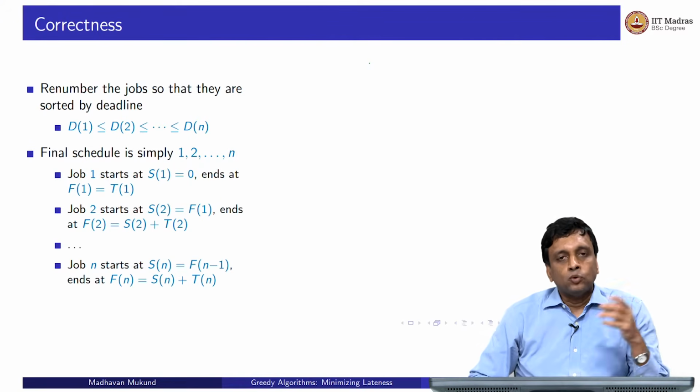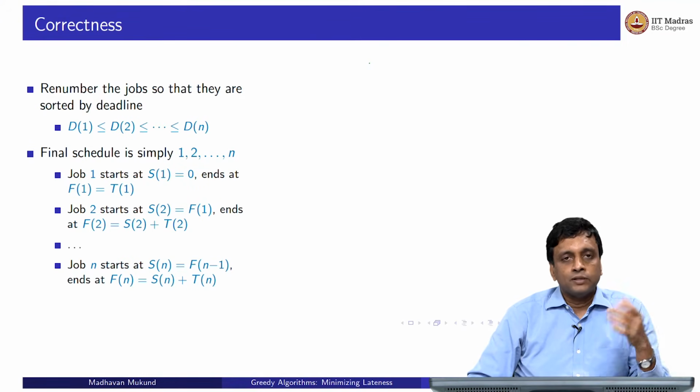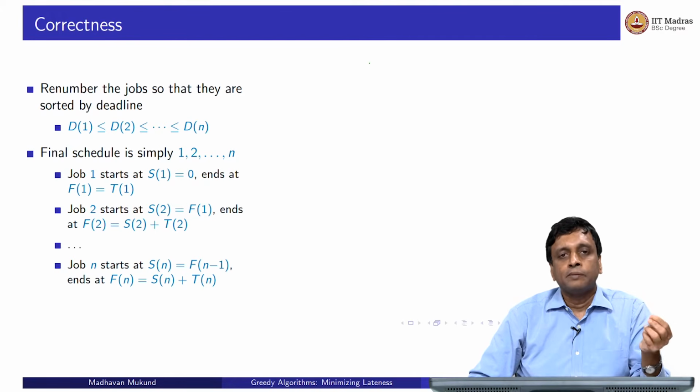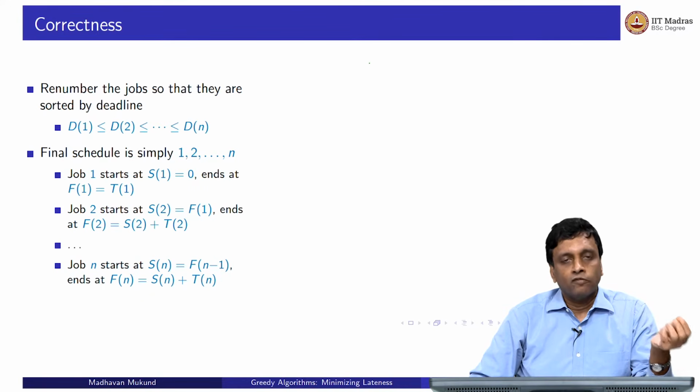Now once we do this, the algorithm is very simple. The schedule is just this, because we are going to schedule everybody. Remember, it's not like the earlier interval scheduling case where we have to pick out something and then remove all the conflicting things. Remember there, if we allocated person i to take the room, then anybody whose slot conflicted with i had to be removed from the set of possibilities.